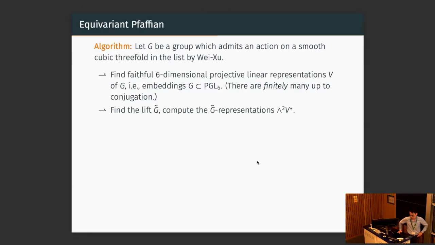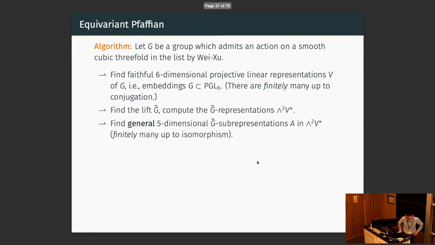For each of them, we need to find the lift G tilde in GL6 and compute the representation wedge 2V dual, but that's also easy. Now we need to find 5-dimensional G tilde subrepresentations. There are only finitely many of them up to isomorphism, and in each isomorphism class, we only need to take a general one because we want to check smoothness. So we run through all the 5-dimensional subrepresentations. We check if the intersection with the universal Pfaffian is a smooth cubic threefold, as we desire.